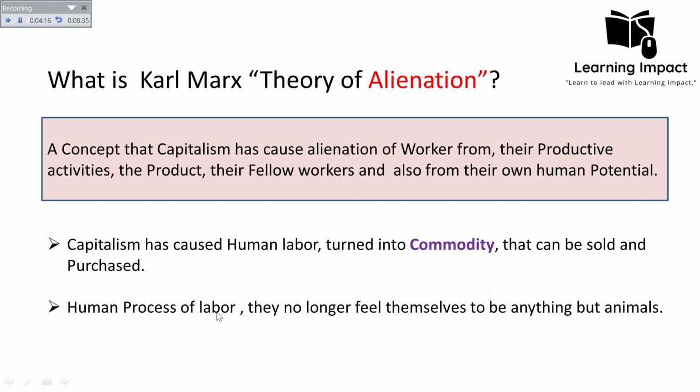In order to objectivate their ideas, they have to compete with other workers in such a way that they themselves become part of the capitalist class. Then they will own the means of production, and in that way they will be able to objectivate their ideas. So in that way human labor has been reduced to the animal function under the capitalist system.